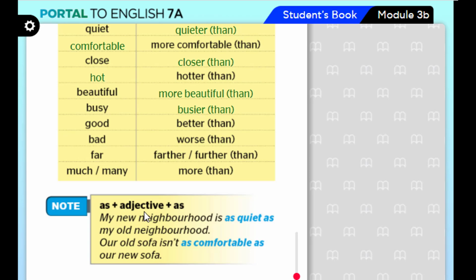It's equality, when two things are equal to each other. إذن لما يتساوى الطرفان في المقارنة we use هذه الصيغة as, adjective, as. Okay, for instance, my new neighborhood is as quiet as my old neighborhood. Your old sofa isn't as comfortable as our new sofa. I hope it's clear, because we are going to need it right away.